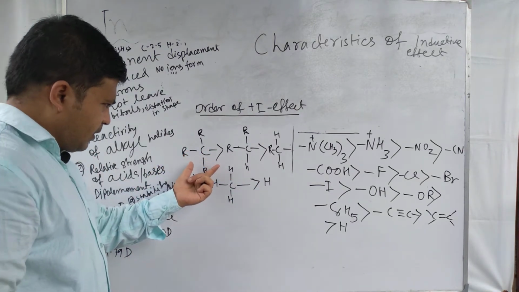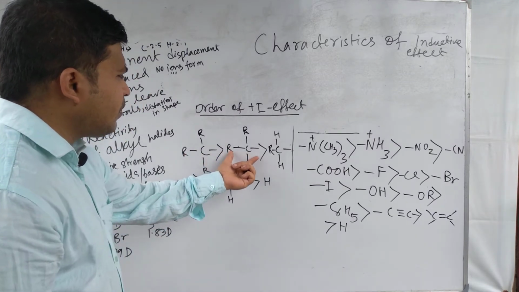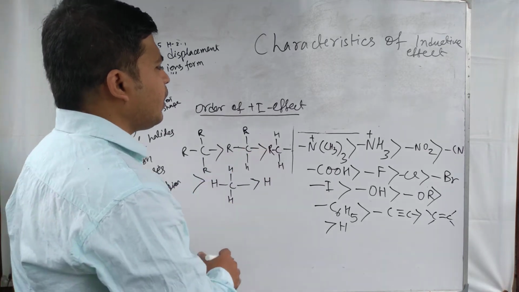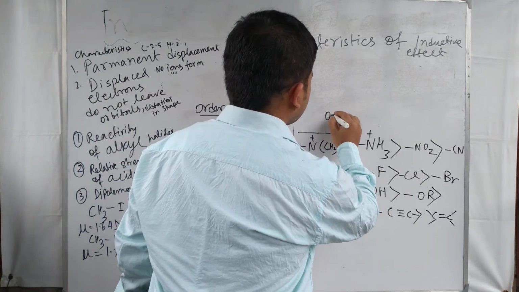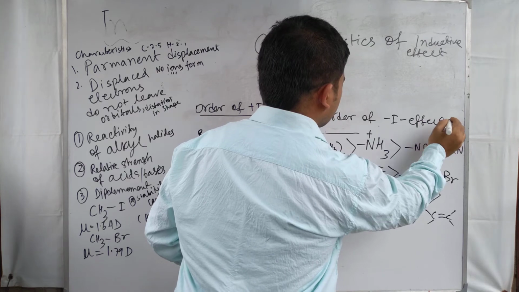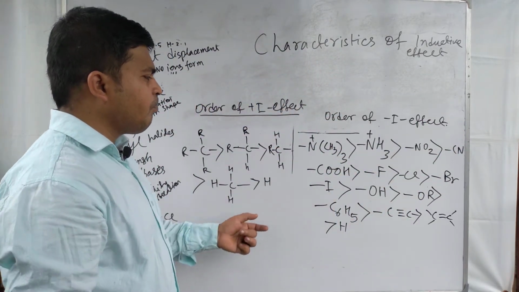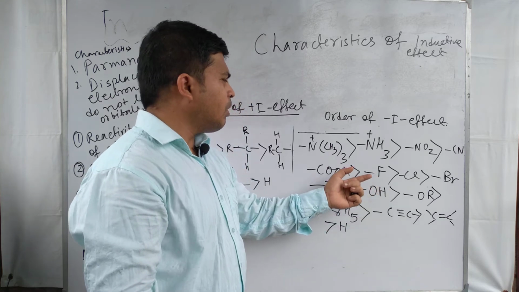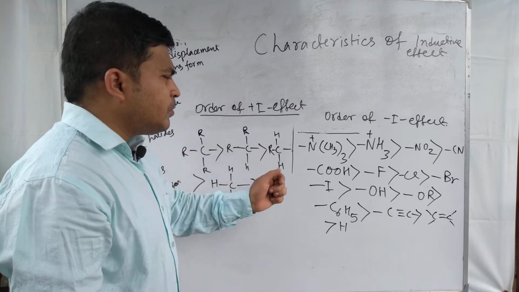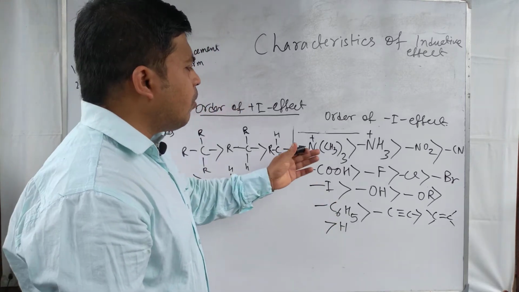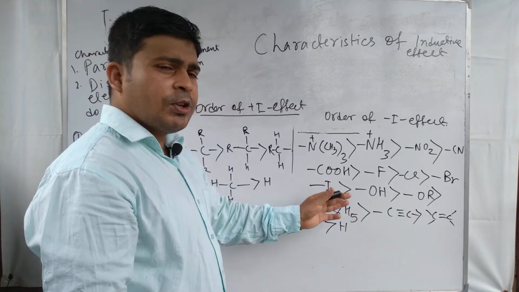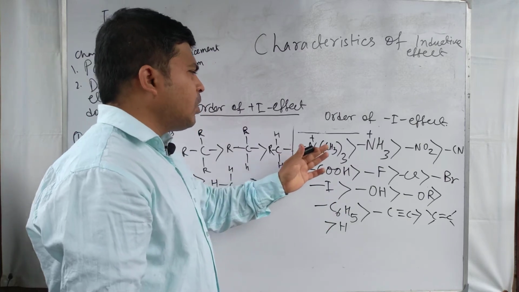For this case the plus I effect is maximum, and for this case the next, and so on. This is the order of plus I inductive effect, and this is the order of minus I inductive effect. All groups do not have the same inductive effect operating power, or all atoms do not have equal inductive effect operating power. These are the order of inductive effect operating atoms and groups.